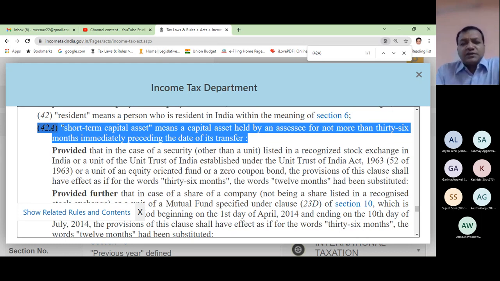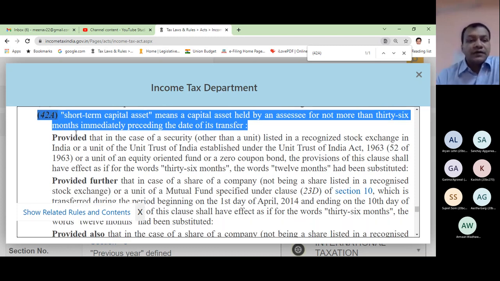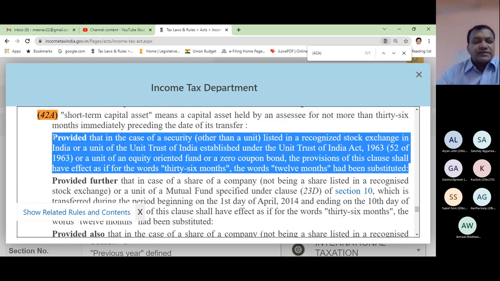But this 36-month period is 12 months in 4 cases and 24 months in 2 cases. So there are some types of capital assets where the holding period is not 36 months, it is 12 months, and that is written in exception number 1. Provided means exception, conditional. So what is the exception number 1 of section 2 clause 42A?